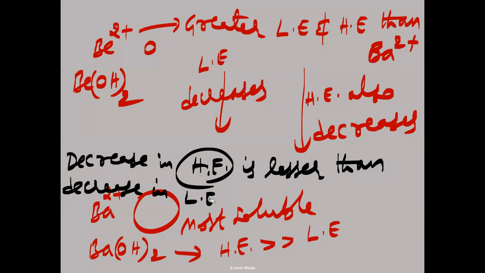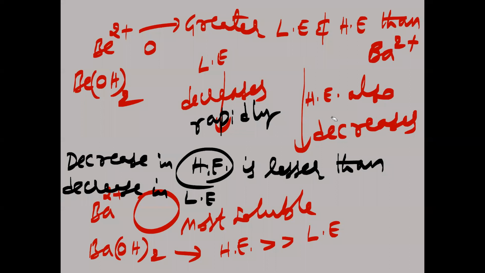So lattice enthalpy is decreasing more, and hydration enthalpy less. That's why when you go from beryllium hydroxide to barium hydroxide, for barium hydroxide the hydration enthalpy has become much greater than the lattice enthalpy, which is decreasing rapidly. Lattice enthalpy decreases rapidly.